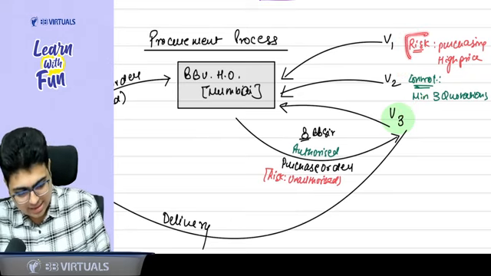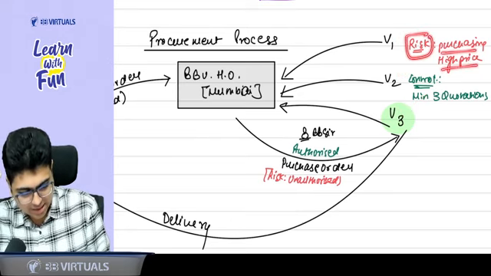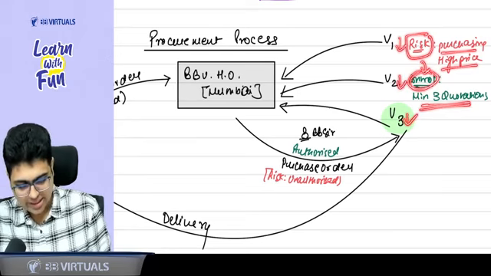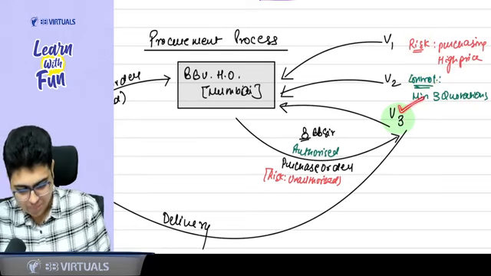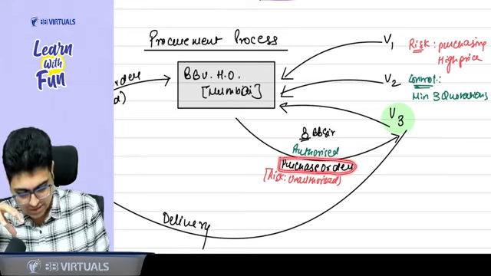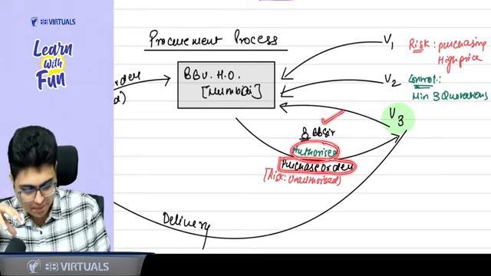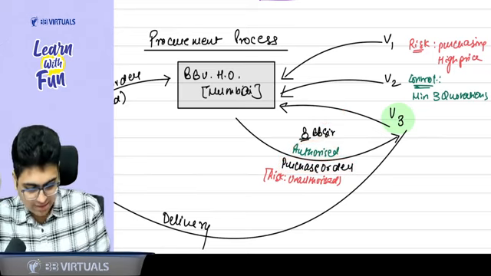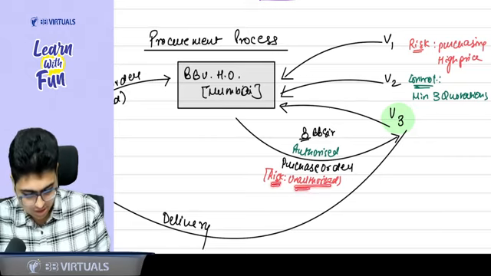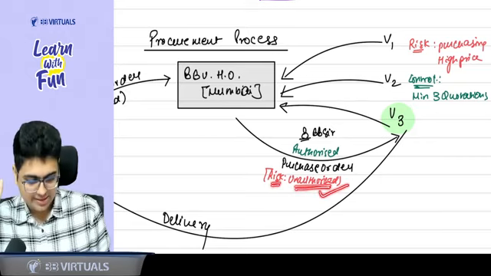Why? Sir, there is a risk that they can purchase at a high price. To deal with the risk, they have a control that they should take a minimum of three quotations. Whoever gives the lowest price, they will take it. So let's say they chose vendor 3. Now, when I am placing the order, I will place a purchase order which will be authorized by BB sir. Sir, why is the authorized purchase order there? Because there is a risk that unauthorized purchases can take place in the organization.